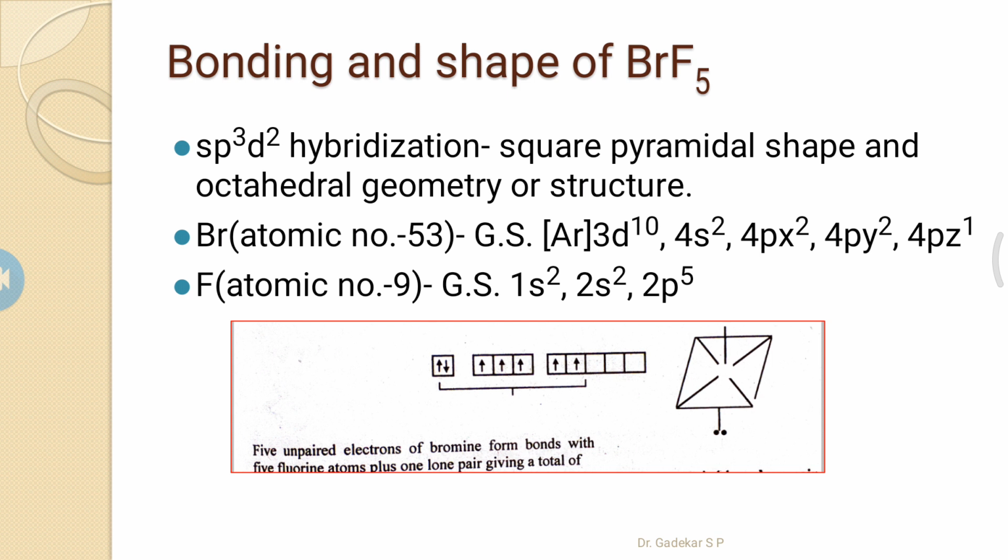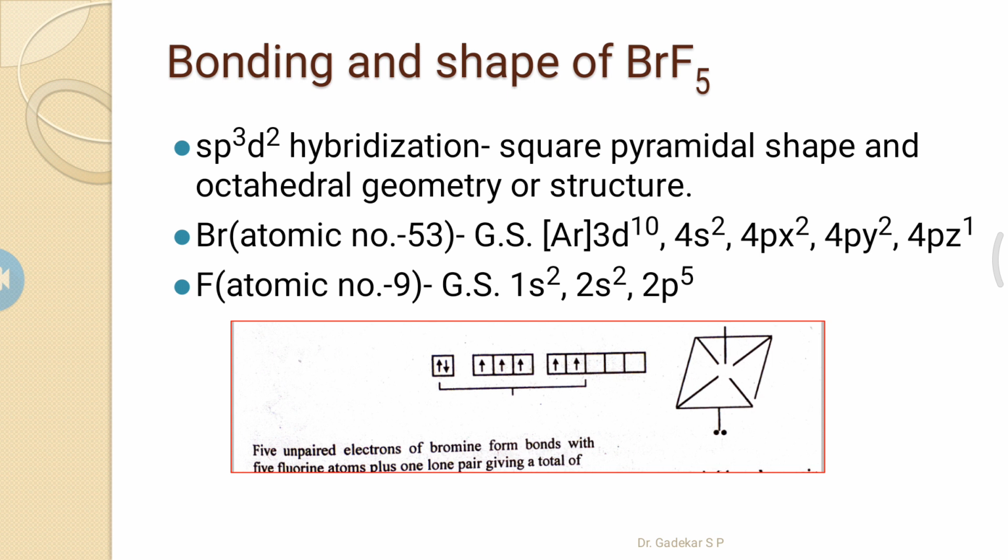Now bonding and shape of another molecule, bromine pentafluoride, BrF5. The bromine pentafluoride molecule involves sp3d2 hybridization, forming a square pyramidal shape and octahedral geometry.